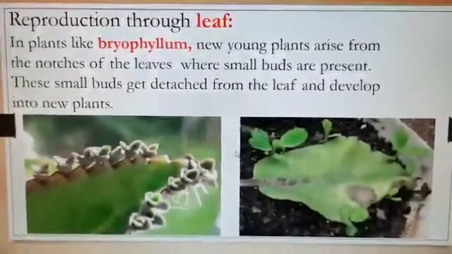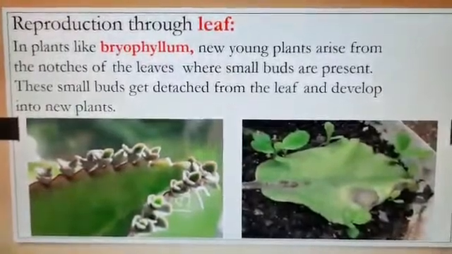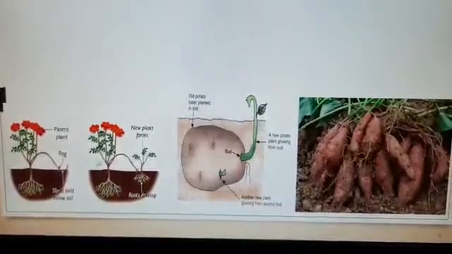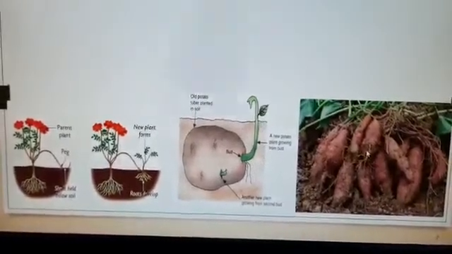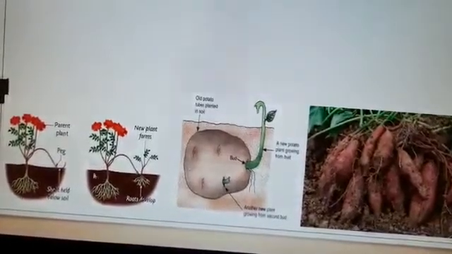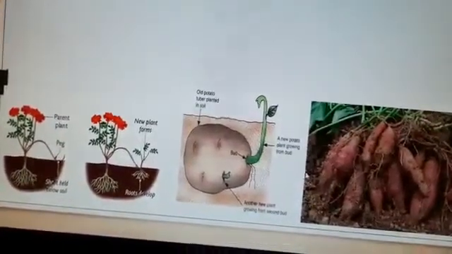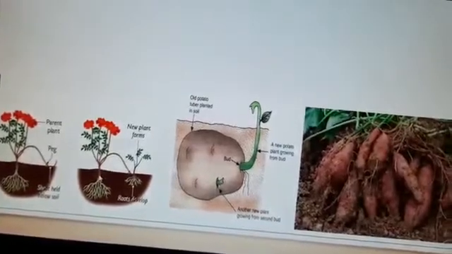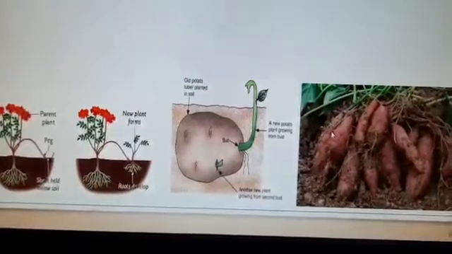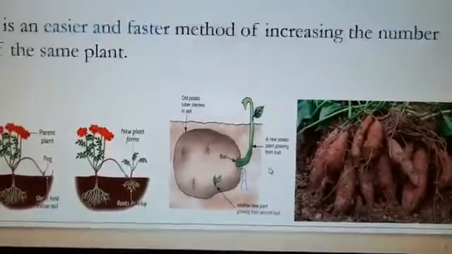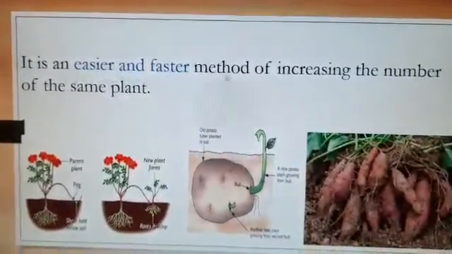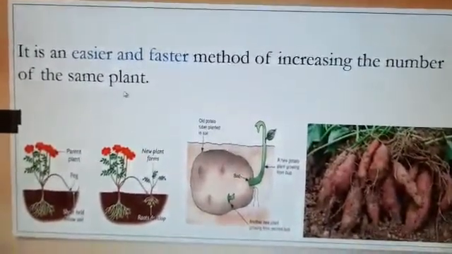Now we go to the next one. What we have learned so far, now we cover again. Here you can see some images. You have a sweet potato, a hibiscus plant and all. Why did I show you all this, children? Under which category does it come? It comes under reproduction through different parts of a plant. So all these we call one process, that is vegetative reproduction. It is very important in plants, children. Why? Because it is an easier and faster method of increasing the number of the same plant.